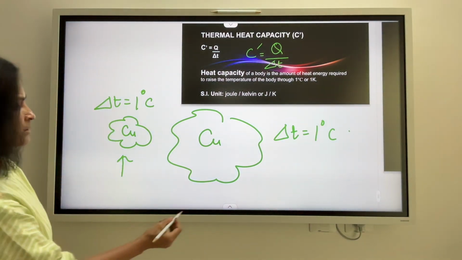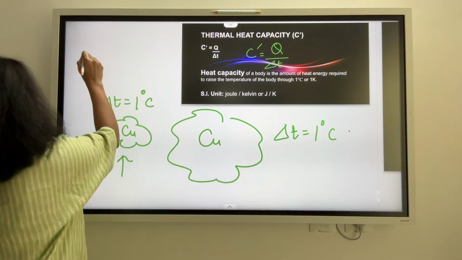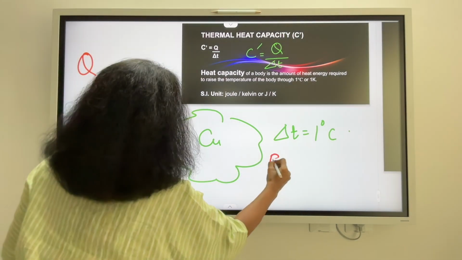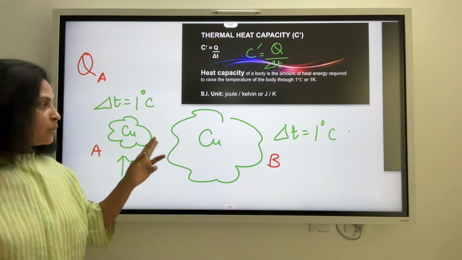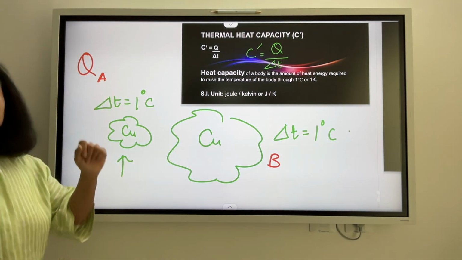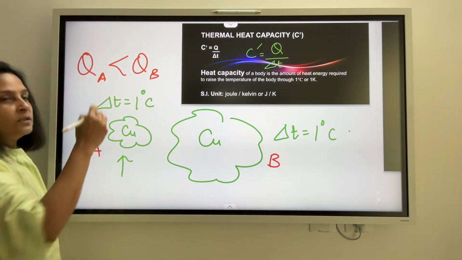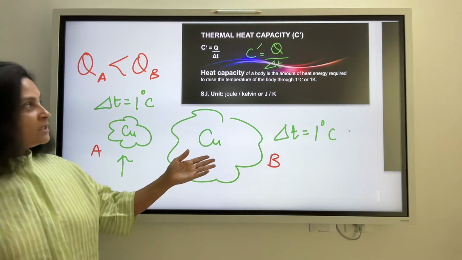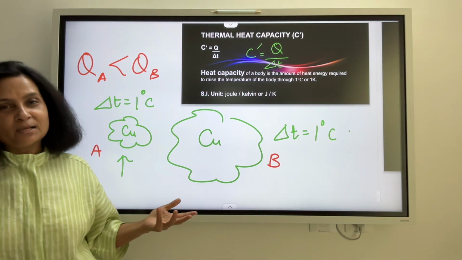To heat up bigger masses, I will require bigger quantities of heat. So in the first case, let us call it A and let us call this B. The quantity of heat energy to heat up copper, which is A, is going to be smaller as compared to the quantity of heat energy required to heat up B, because the masses are different. The bigger masses require a bigger amount of heat energy. It's as simple as that.